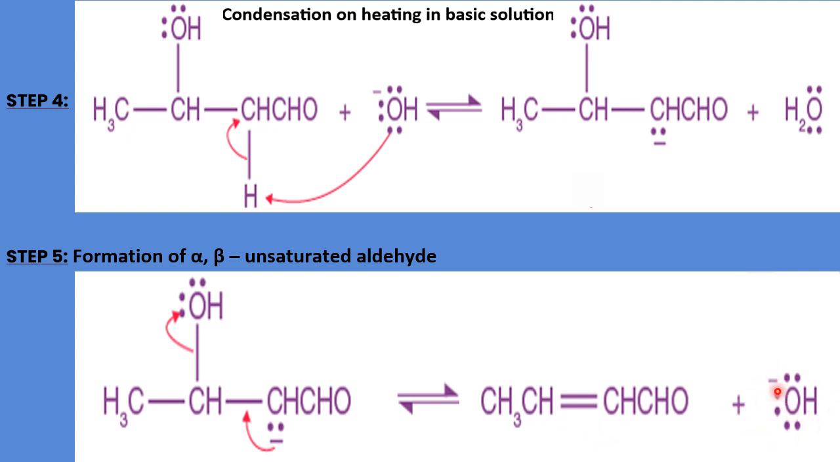The hydroxyl ion is separated. First, the OH negative hydroxyl ion removes the proton H positive, and then in the next step, because of formation of a double bond instead of a single bond, when it forms alpha beta unsaturation, it leaves OH negative from the beta hydroxy aldehyde or aldol. It leaves the hydroxyl group as OH negative. Finally, the alpha beta unsaturated aldehyde is formed.